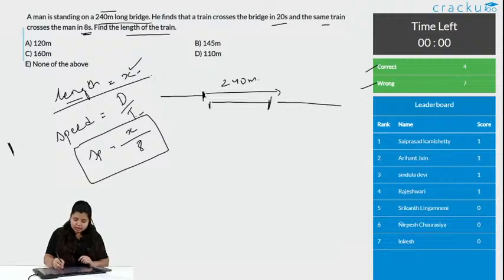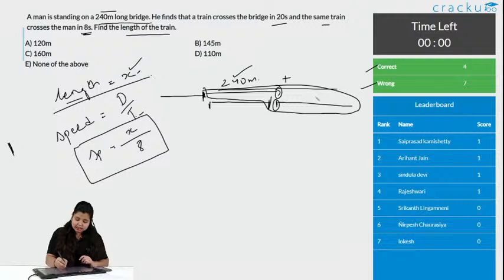When the last coach of the train has crossed, that is the head of the bridge and the tail of the train. That means this is the portion where the train is crossing the bridge. So, what is the distance covered? It is 240 plus the length of the train, that is x. So again the speed will be, distance is 240 plus x.